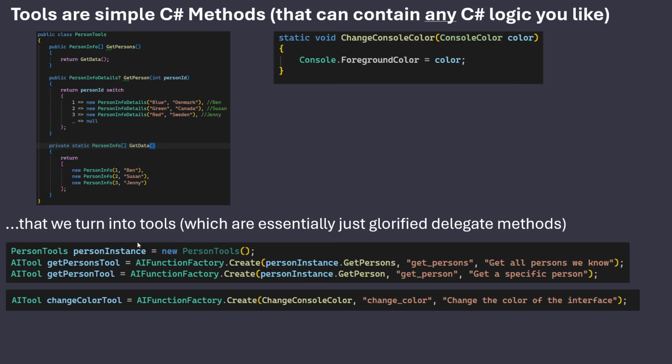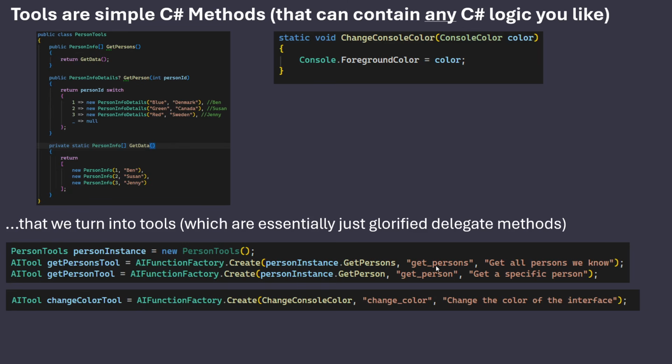So we can take our person tool class here and make an instance of it, because these are instance methods. They could have been static methods if we wanted to. And then we just use the AIFunctionFactory. We call them tools. Sometimes they're called functions. The industry can't really decide. So AIFunctionFactory.Create, and then we just take the delegate of getPersons.